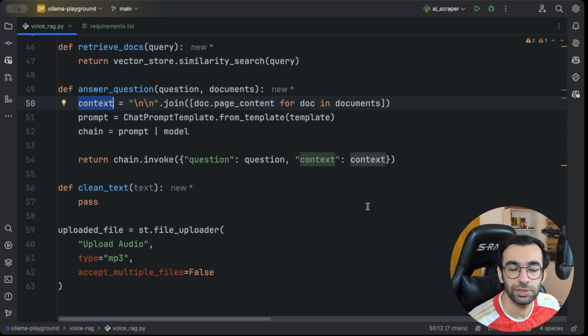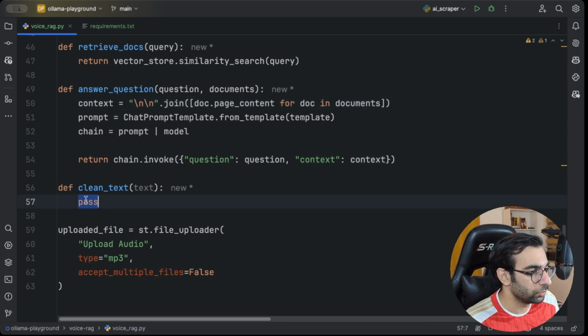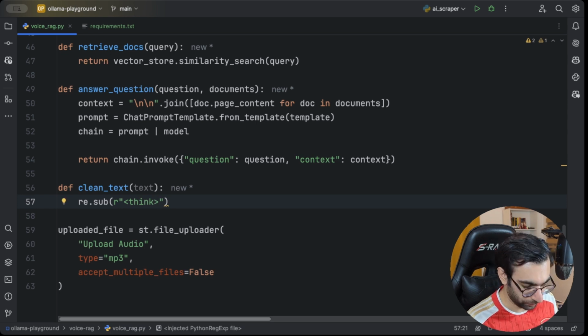One more thing that is left is that these reasoning models usually give you their thought process, and I don't want to show that to the user. So for DeepSeek, it's usually inside the think tag. So I'm gonna use regular expressions to remove that. So you will go and say, I want to replace a pattern, which is think, looks like XML tags or HTML tags. And this is the closed one.